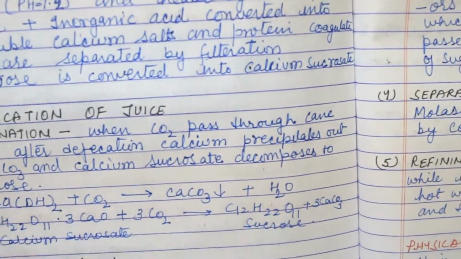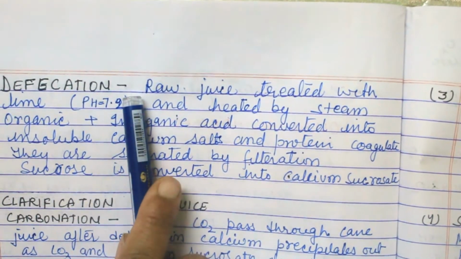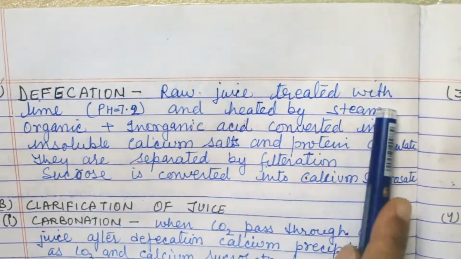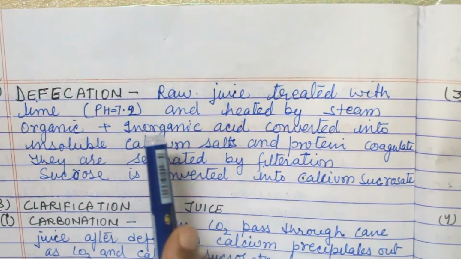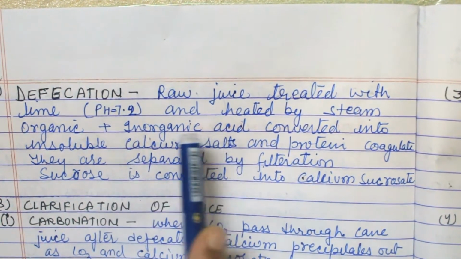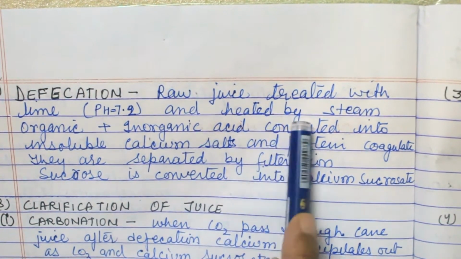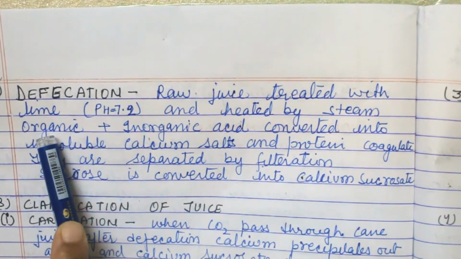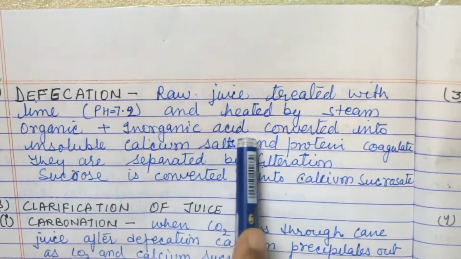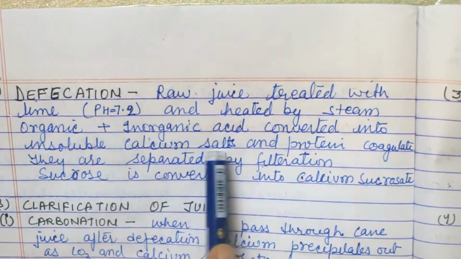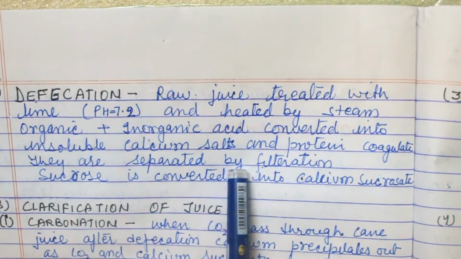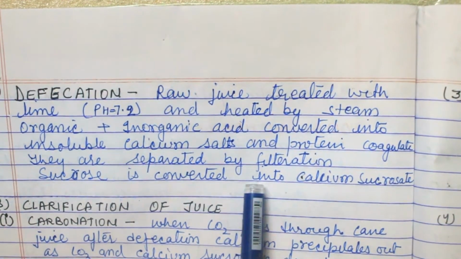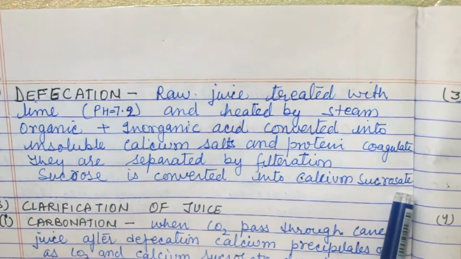First step is defecation. Raw juice is treated with lime, so that pH is 7.2, just beside the water pH, and heated by steam. Organic and inorganic acids are converted into insoluble calcium salts and protein coagulates. They are separated by filtration. Sucrose is converted into calcium sucrosate.